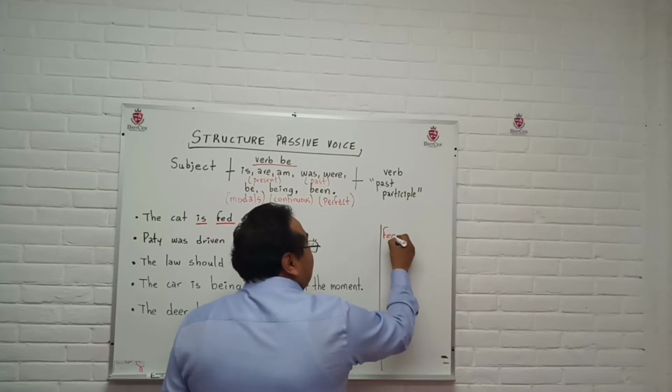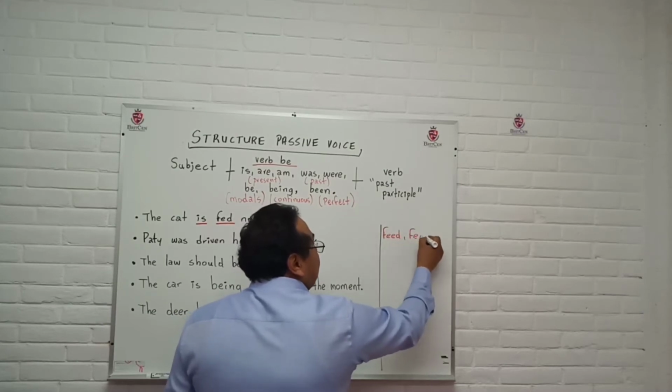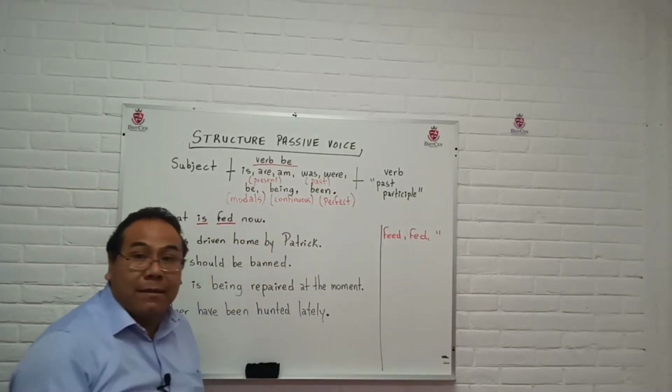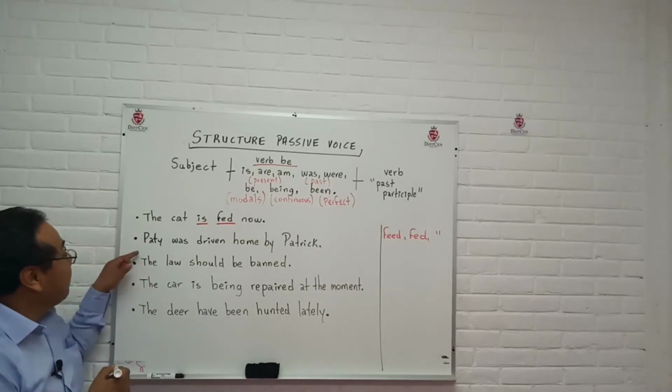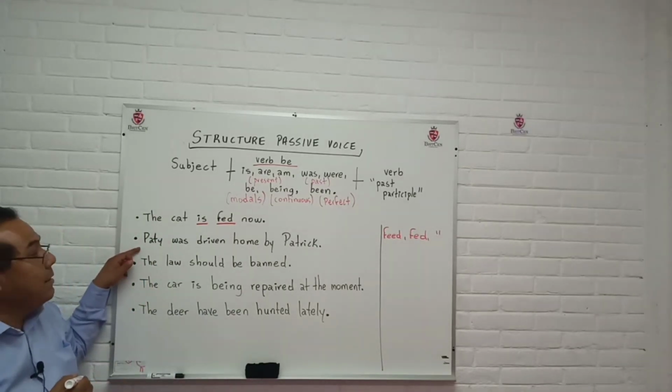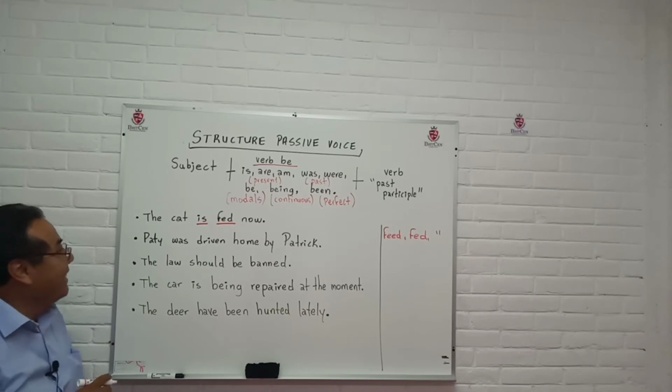Feed, fed, and fed. In Spanish it is alimentar. The next one is Patty was driven home by Patrick.